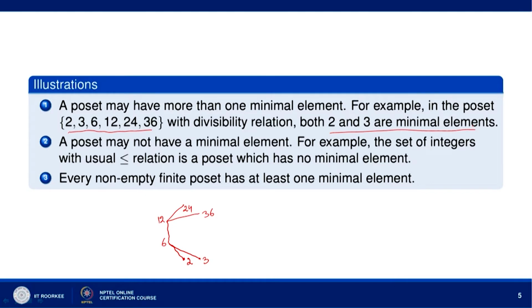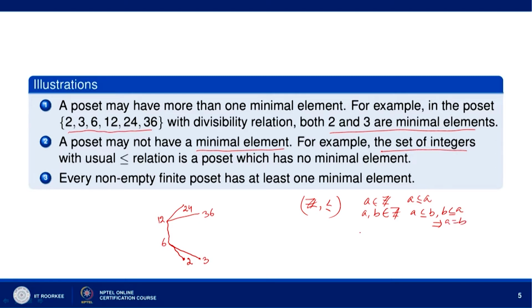A poset may not have a minimal element. For example, if you consider the set of integers Z with the usual relation less than or equal to, then we know that it is a poset. Take any integer a belonging to Z; this less than or equal to is reflexive, because a is less than or equal to a. And if you take a, b belonging to Z, then a less than or equal to b and b less than or equal to a implies a equal to b.